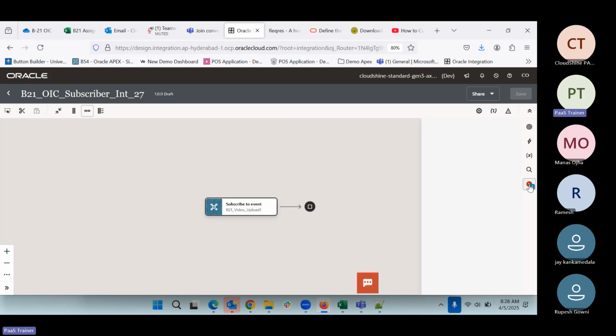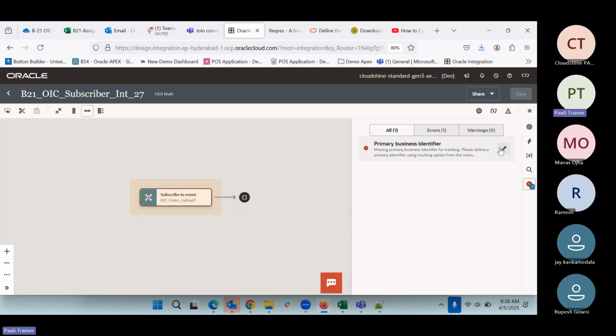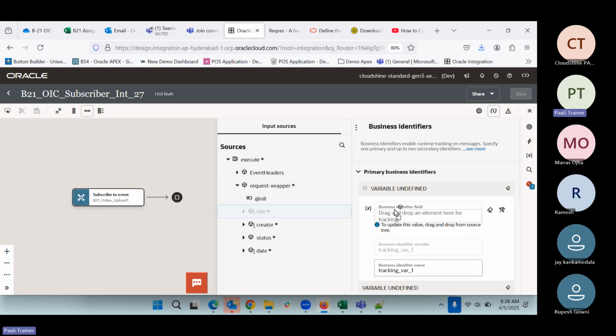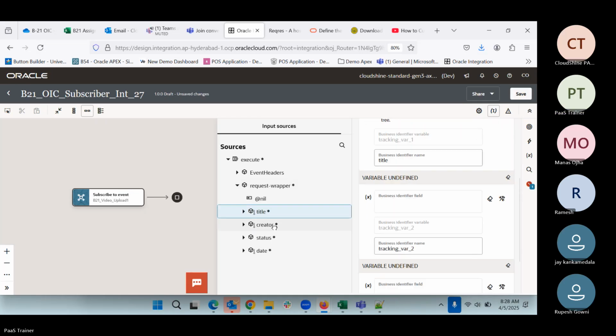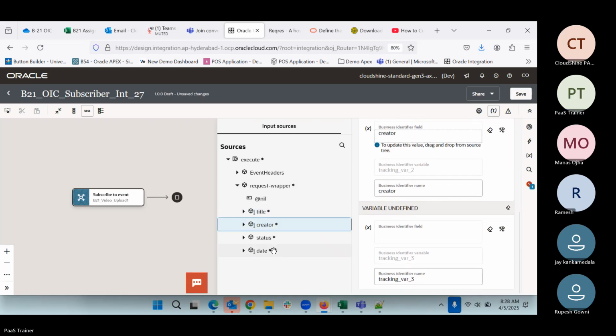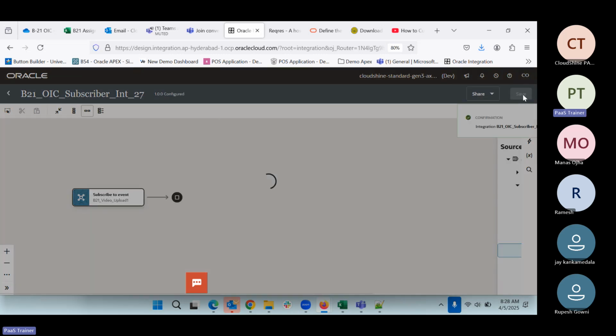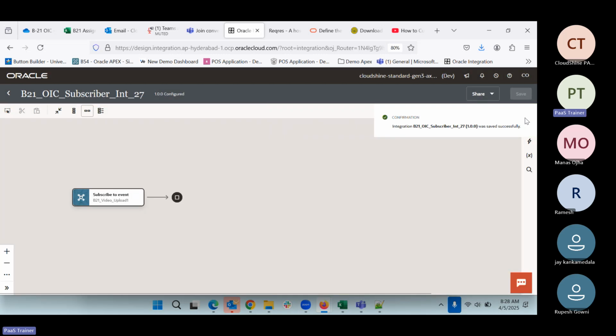So we can come here and add the business identifier for this also. In this one, we have the request wrapper, we can use a title, and we can use the creator and date. We can do the save. So the business identifier also we have done.